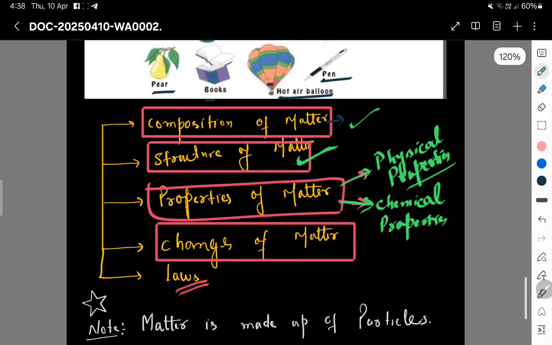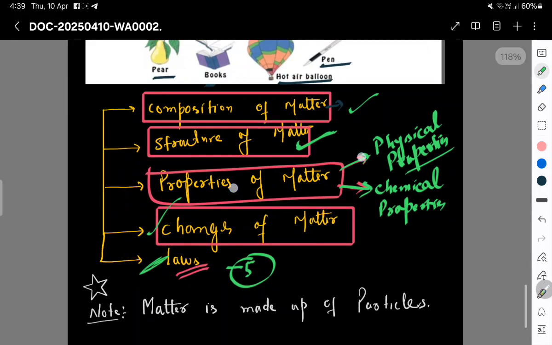And the changes of matter. For example, melting, boiling, condensation, so many processes, sublimation, these are the changes of matter. And the laws: we have 5 laws in general: law of conservation of mass, law of constant proportion, law of multiple proportion, law of reciprocal proportion, and Gay-Lussac's law, which we will study in further classes one by one.